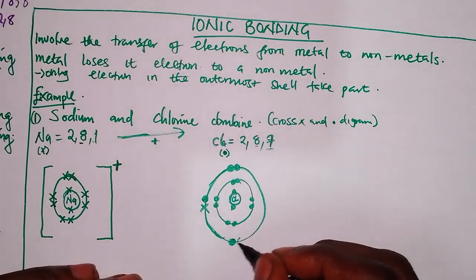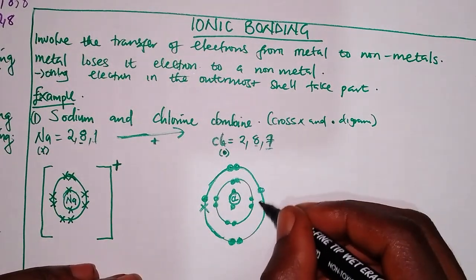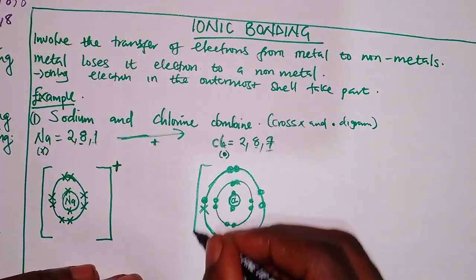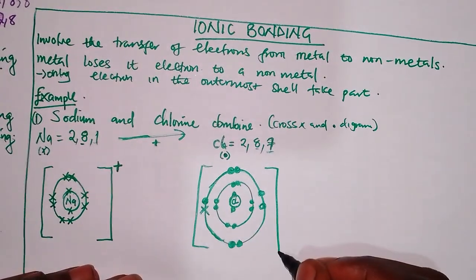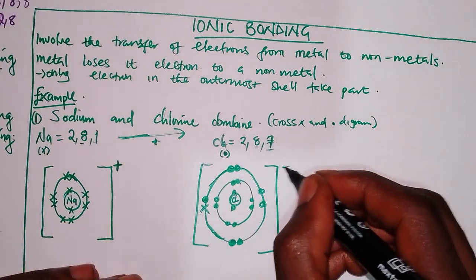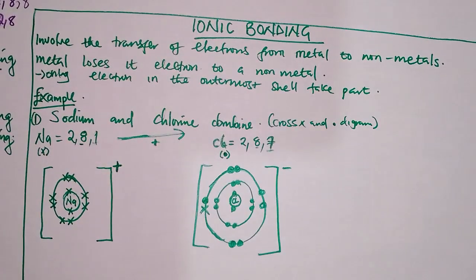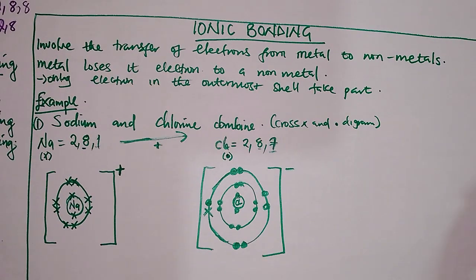Then here 6, 7, 8. Then you even include the sign. Whatever is received should be given a negative sign.